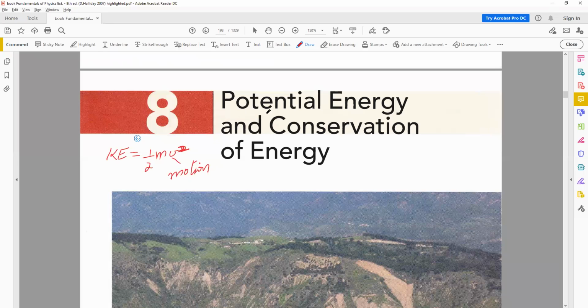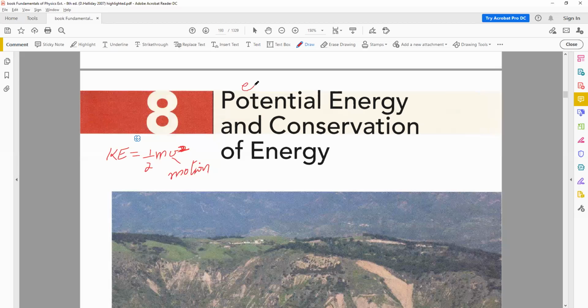Now we are going to talk about potential energy today. So what is potential energy? Can anyone explain this? Stored energy. Okay, one person said stored energy. Anyone else? Energy due to position.